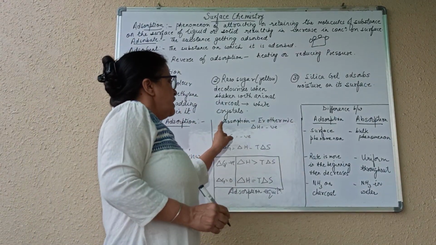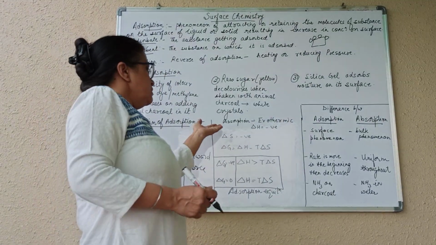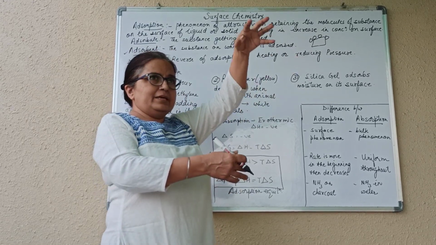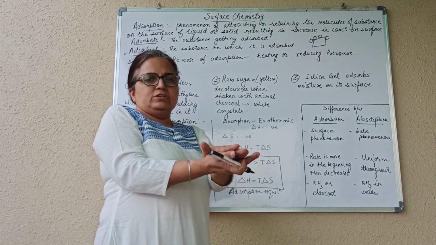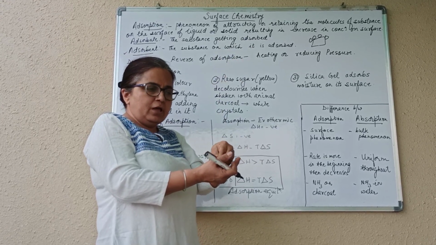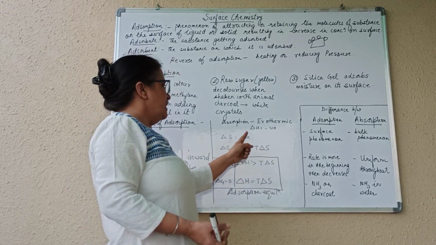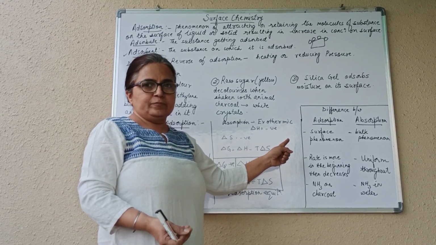Next thing is, adsorption is exothermic. Why do you think it is exothermic? These molecules, as I said, are coming and getting adsorbed onto the surface. That means some sort of bond is formed between adsorbate and adsorbent, and formation of a bond is always an exothermic process. So delta H is negative.